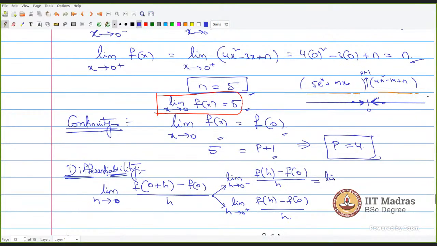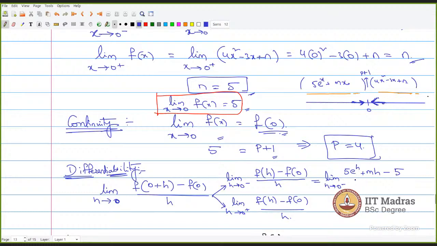So we will get limit h tends to 0 minus of (5 e power h plus mh minus f of 0) divided by h. What is f of 0? It is 5. You can see f of 0 is limit x tends to 0 of f of x, which is 5. Or substitute p equals 4, you will get p plus 1, which is 5.